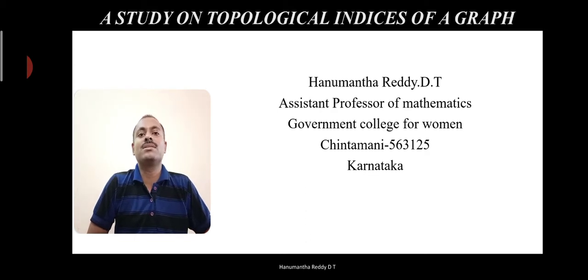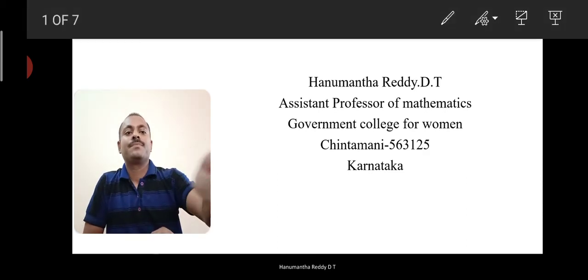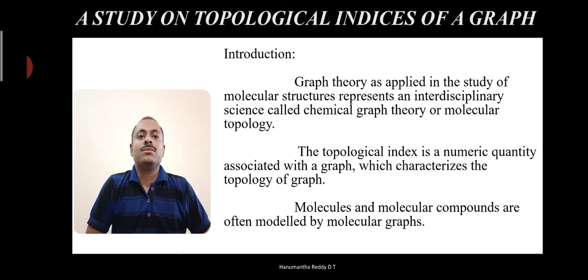Today we have discussed a study on topological indices of a graph. In graph theory, as applied in the study of molecular structures, it represents an interdisciplinary science called chemical graph theory or molecular graph theory. The topological index is a numeric quantity which is associated with a graph, which characterizes the topology of the graph. Molecules and molecular compounds are often modeled as molecular graphs.